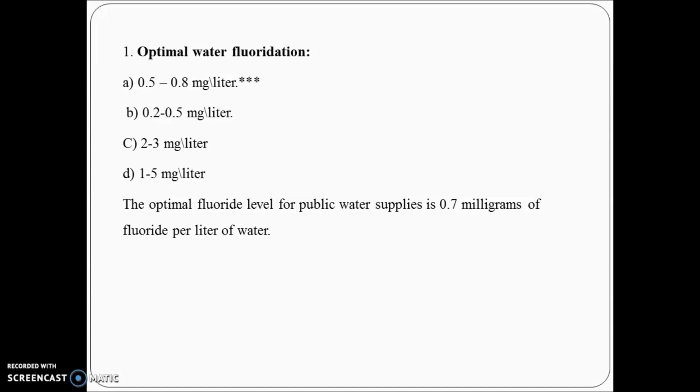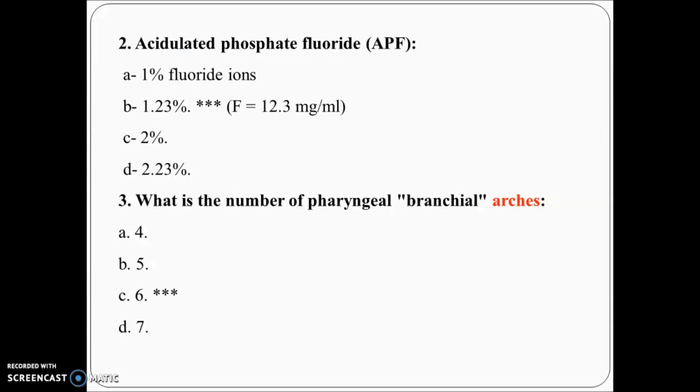Fine. So the correct answer for this is 0.5 to 0.8 milligram per liter. Now we'll see one more such question. The question is APF, the amount of fluoride in the APF. No need to see the options, you should know the answer, 1.23%. Don't waste your time, just learn it correctly. And if they ask in milligram, it is 12.3 milligram per ml.